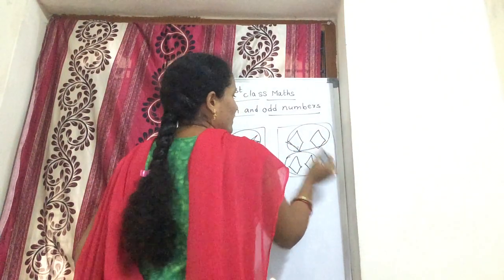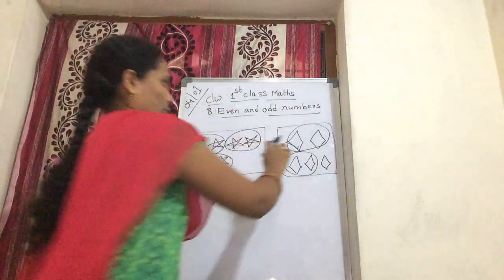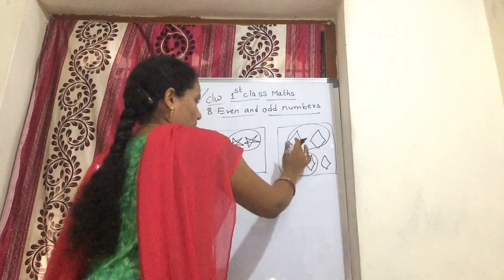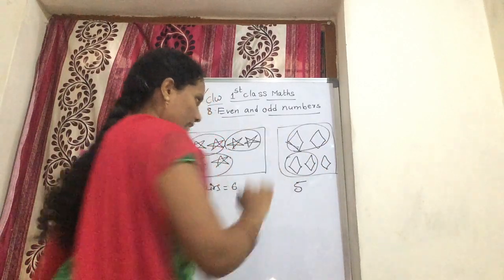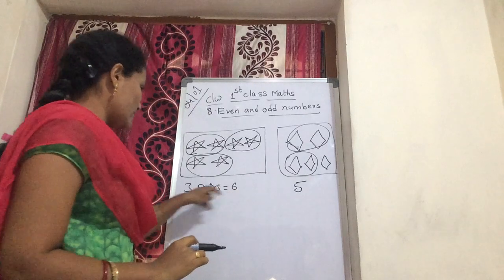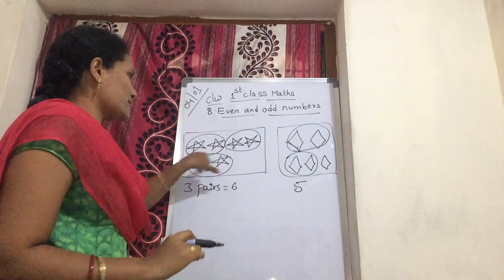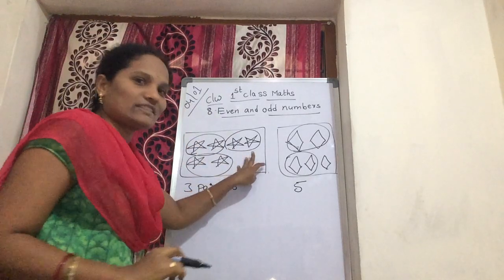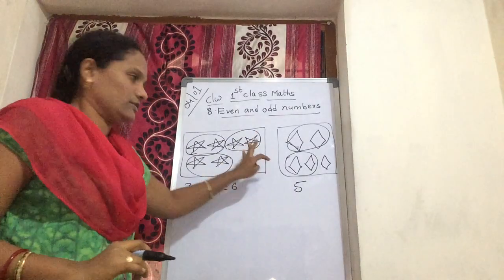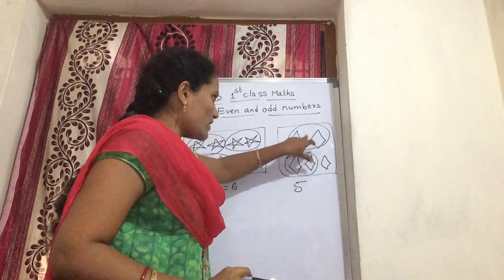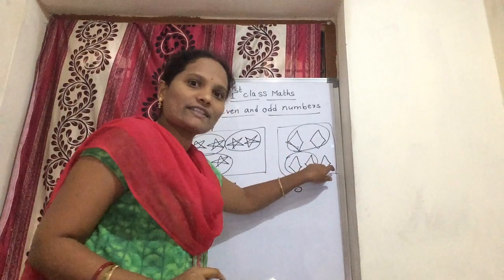only 2 pairs, one is left. Yes, 2 pairs, one is left. So here how many are there? 5 diamonds. So this is 6, 3 pairs. Total complete pairs happen. Is anyone left here? No one left. But here 2 pairs are there. Still here one is left.